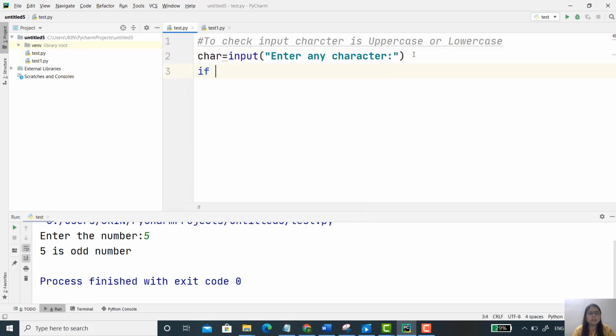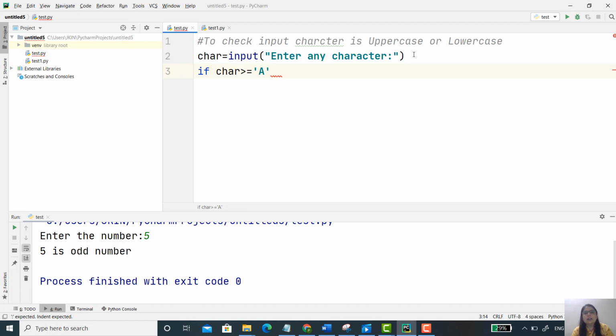Simple, you have to write only one condition, that is if your variable character is greater than or equal to capital A, right? Because here we want to check whether the character is from capital A to capital Z. Yes, if it is inside that, then definitely that character is uppercase.